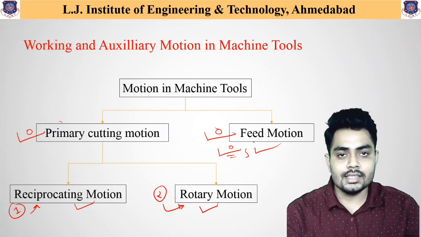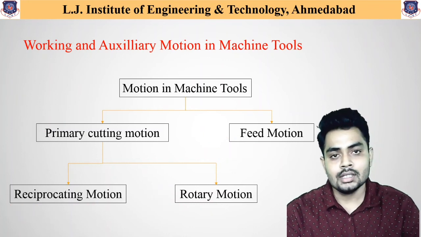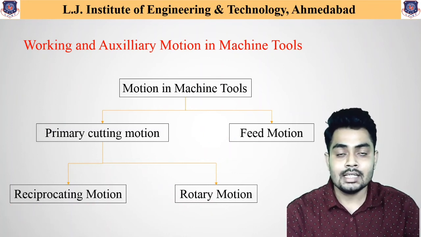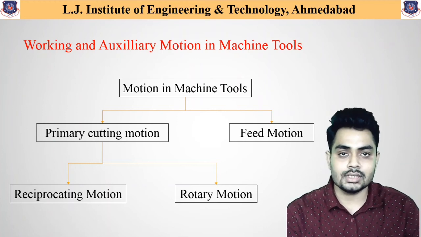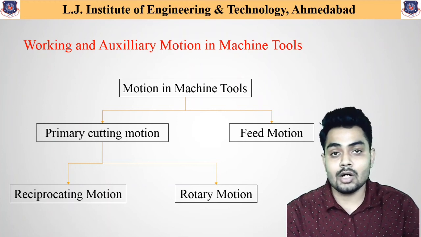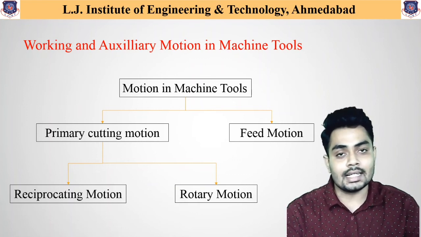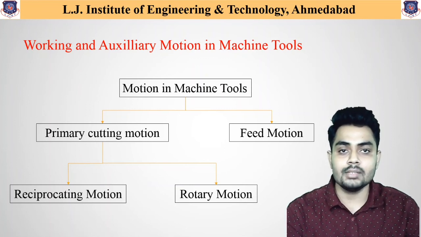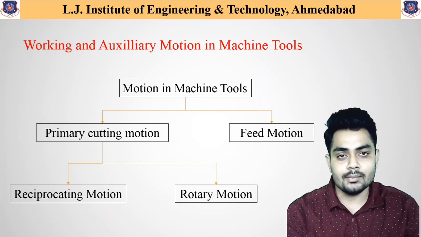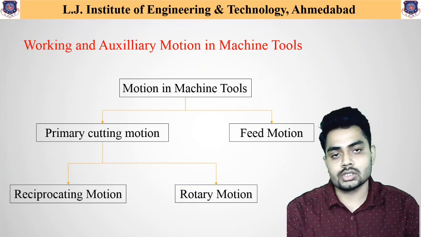As we have discussed up to now in this lecture, first we discussed what manufacturing is and the different types of manufacturing processes. Second, we discussed the classification of machine tools, that is, how machine tools are classified. And third, the different motions available in any machine tool, whether primary or auxiliary.